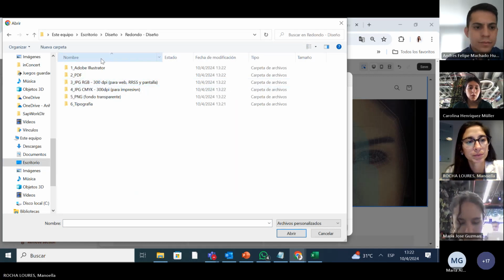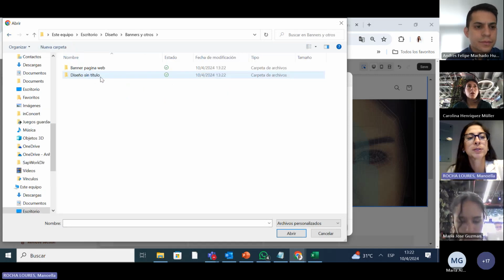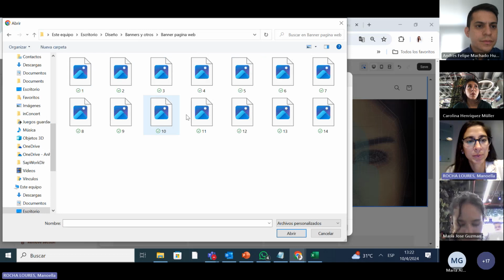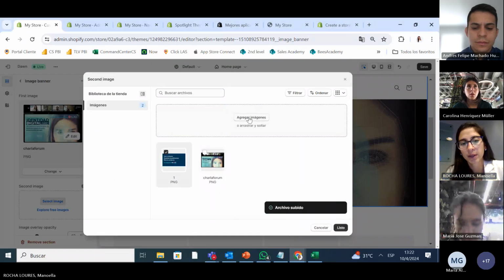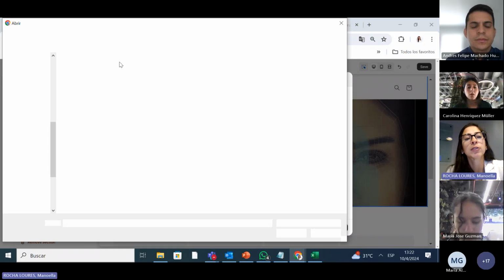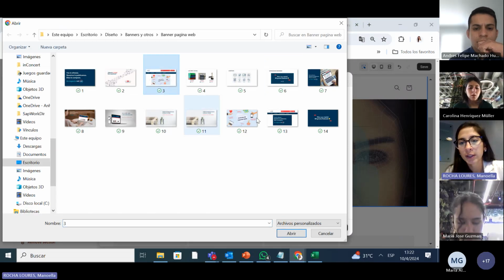Redondo. Banners. Web page banner. So I'll put the first one. I'm going to put a second banner. And I'm going to put the third banner. Something cool about these banners is that you can keep on changing.